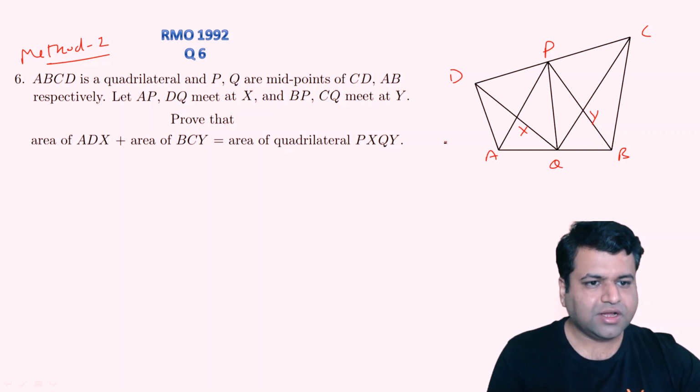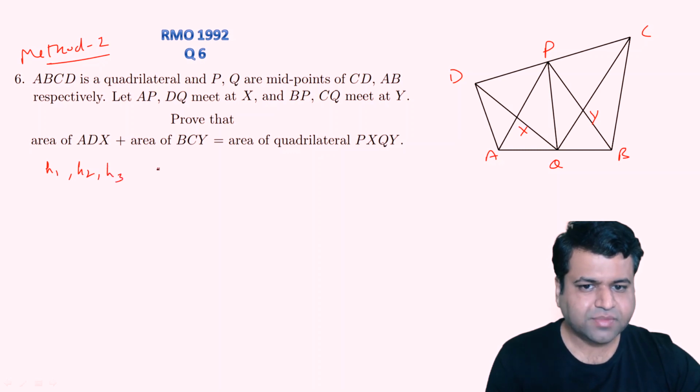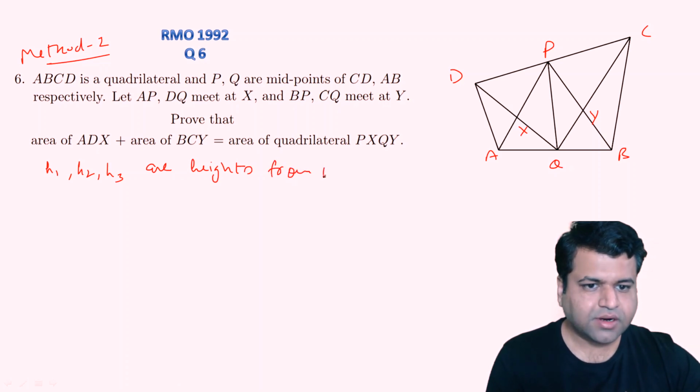Okay, so let's assume h1, h2 and h3 are heights from D, P, C on AB, right?